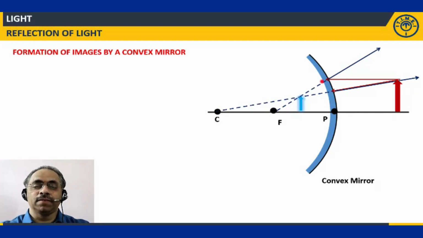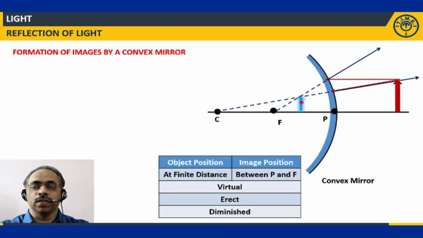One more similarity between the nature of the images formed in convex mirrors and plane mirrors is that in both cases the images formed are laterally inverted. One difference is that in the case of a convex mirror, the size of the image is less than the size of the object. If it is a plane mirror, the size of the image is equal to the size of the object. That's the difference. Clear? So, the nature of the image here is that it is virtual, erect and diminished.